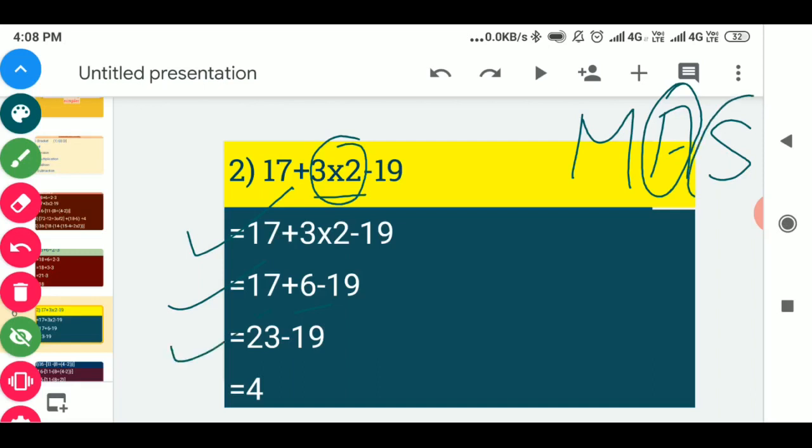At last that is S, which means subtraction. So at last subtraction is left over here, 23 minus 19, and the answer will be 4. So easily we can say that according to this BODMAS rule we can solve any simplification.